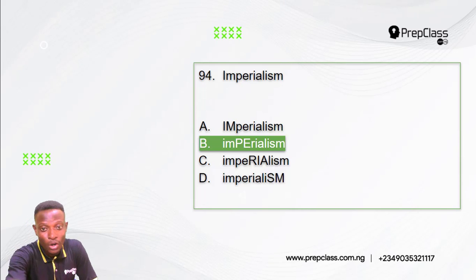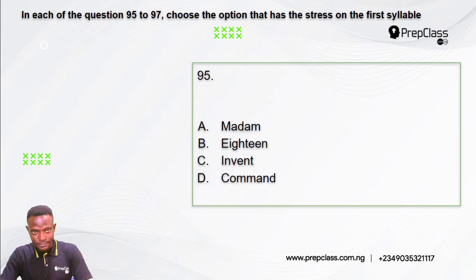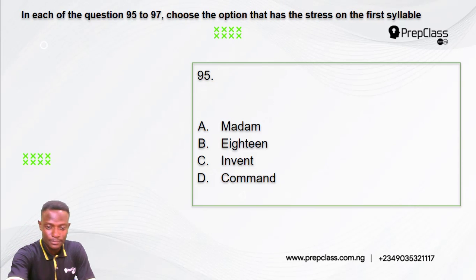Right. Moving on, question 95. In each of the questions 95 to 97, choose the option that has the stress on the first syllable. Option A, we have madam. Option B, we have eighteen. Option C, we have invent. Option D, we have command. So which of the options has the stress on the first syllable?